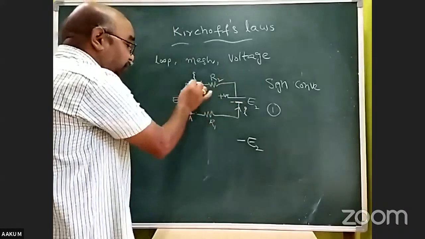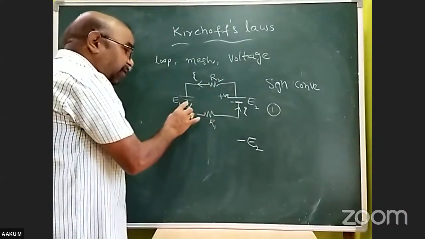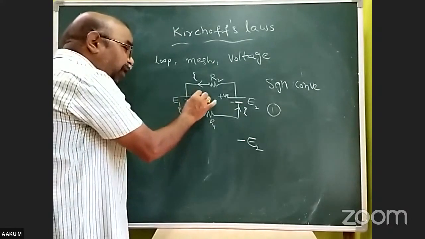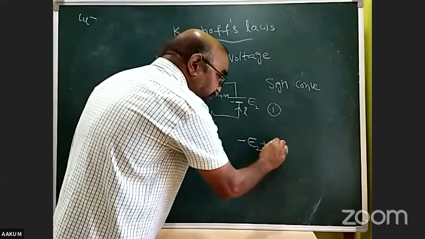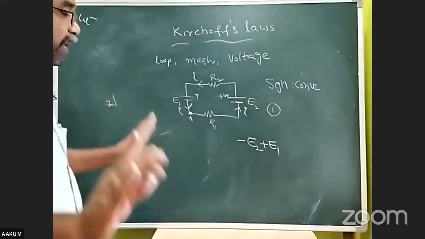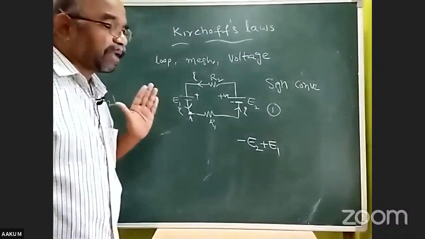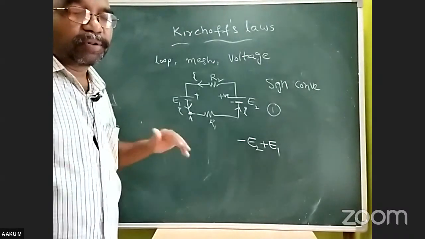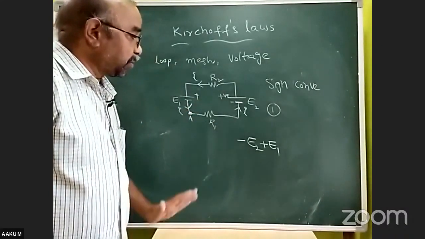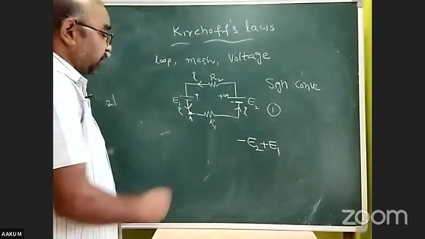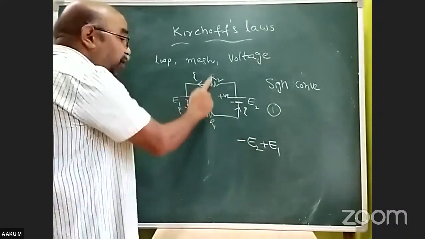And I'm coming to here. I'm entering into the second cell through the positive terminal. So give plus E1, simply. So this is the sign convention for the electromotive forces of the cells, right? Then two electromotive forces are over, two potential drops are there.